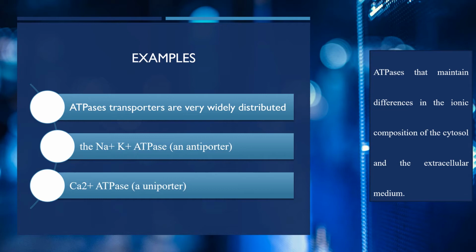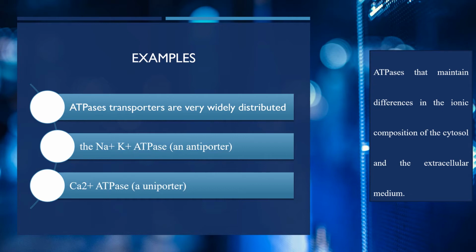We have discussed that an antiporter transfers two different molecules in opposite directions simultaneously. So sodium and potassium are two different molecules which are transferred in opposite directions by sodium potassium ATPase. We are going to discuss this particular transporter in detail in today's lecture.